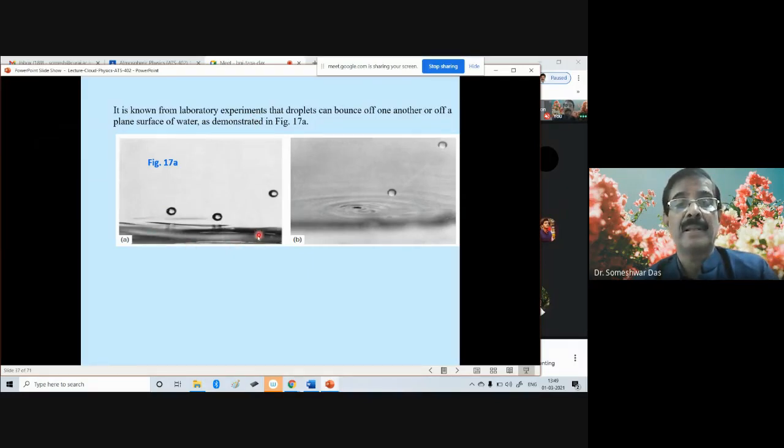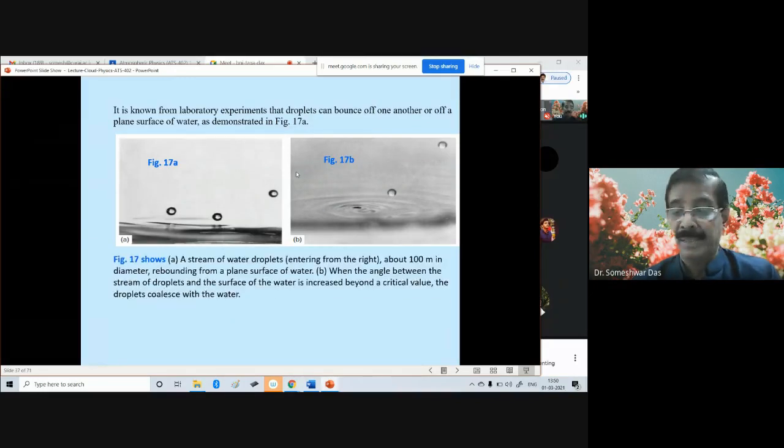If water droplets are falling onto that, they can bounce also, rather than becoming one with the water body, merging with the water, depending upon at what angle the droplet is colliding with this water surface. It will either merge or it can bounce off. That is demonstrated by the laboratory experiments, as shown in this figure.